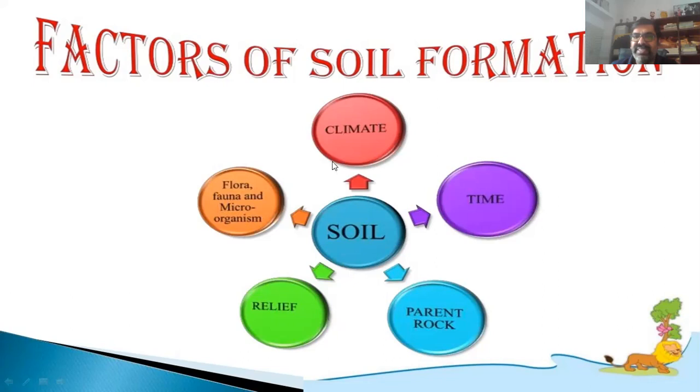Relief features, climate and time. For 1 centimeter of soil formation, it takes thousands of years. So during the geographical process, thousands of years ago, we find soil. As we discussed about the rock cycle,